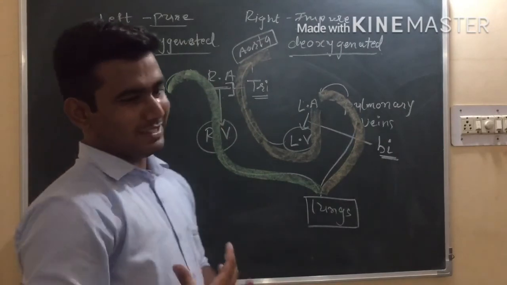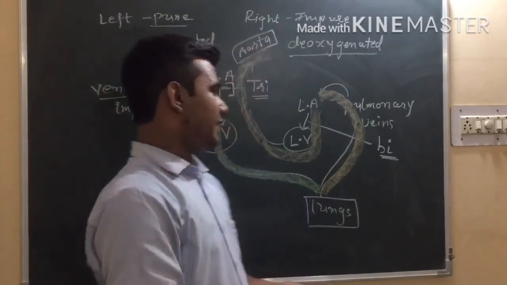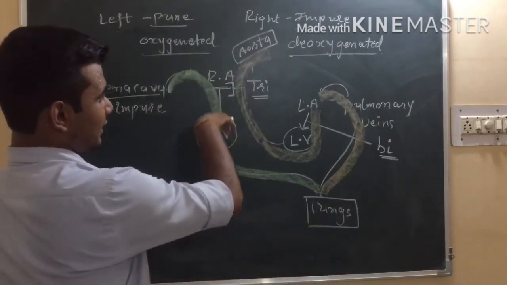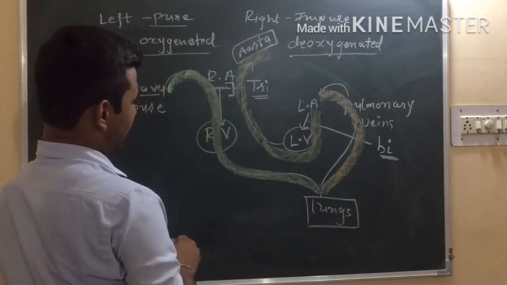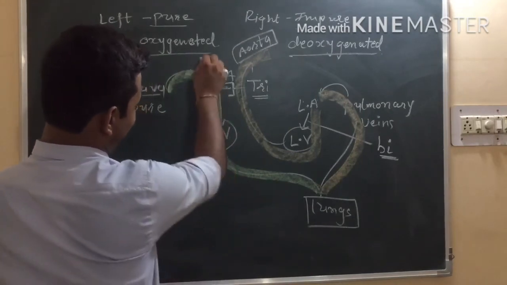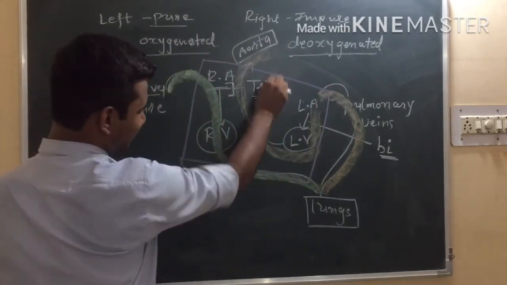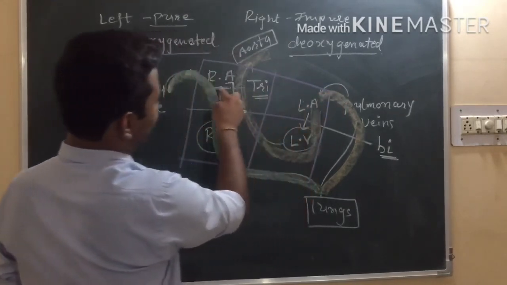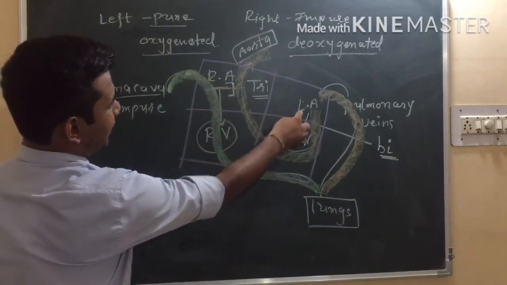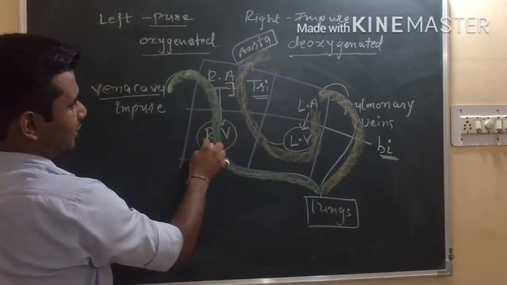So this way, this is the path of blood, and here you can see this particular section of the heart, which is divided into left atrium, left ventricle, right atrium, and right ventricle.